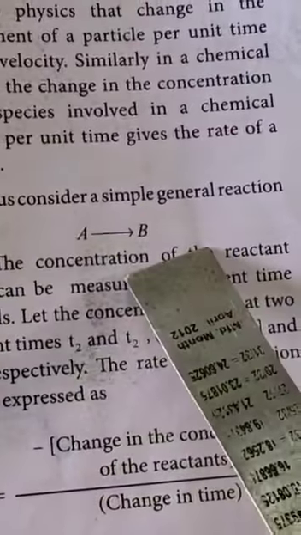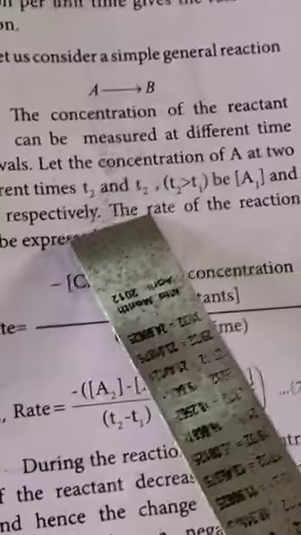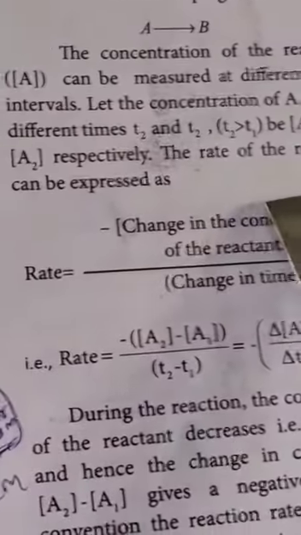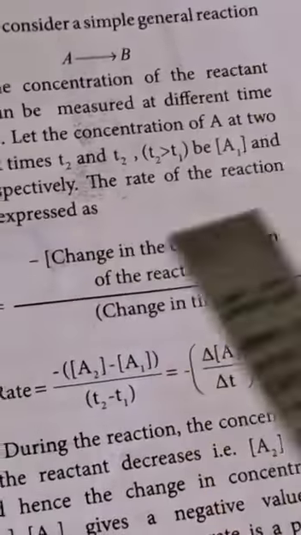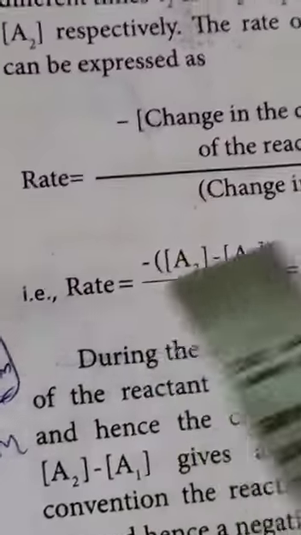Okay, so the rate of the chemical reaction. For example, take this reaction, A gives B. A is a reactant, B is a product. உனக்கு தெரியும் இந்த ஈக்குவேஷன்ல left side இருக்கிறது reactants, right side இருக்கிறது product. The time goes from T1 to T2. That time A becomes A1, then A1 becomes A2. So the rate of the reaction means the change that takes place in the reactants divided by the change in time. என்ன ஆகுது reactantsல நம்ம A1 A2 எடுத்துப்போம். So A2 minus A1.